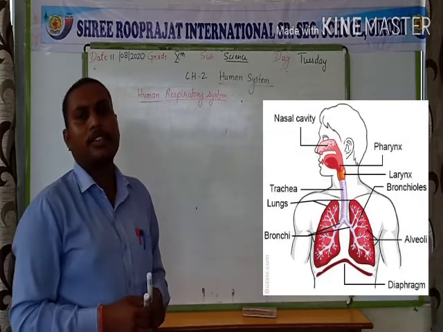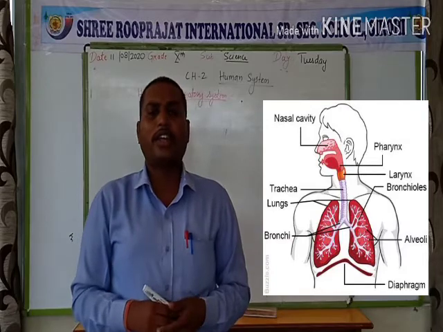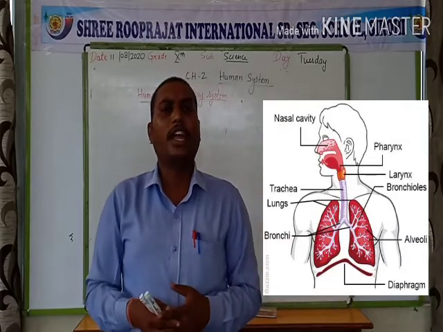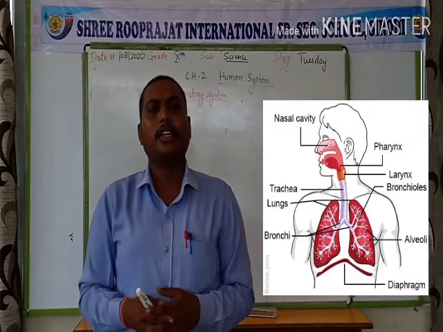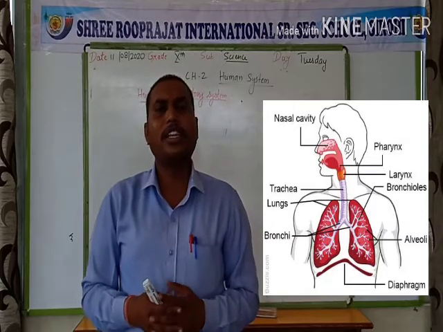Human respiratory system is responsible for the respiration in our body. Respiration is the process of oxidation of the food to get the energy. Respiration can be of two types, aerobic and anaerobic respiration.